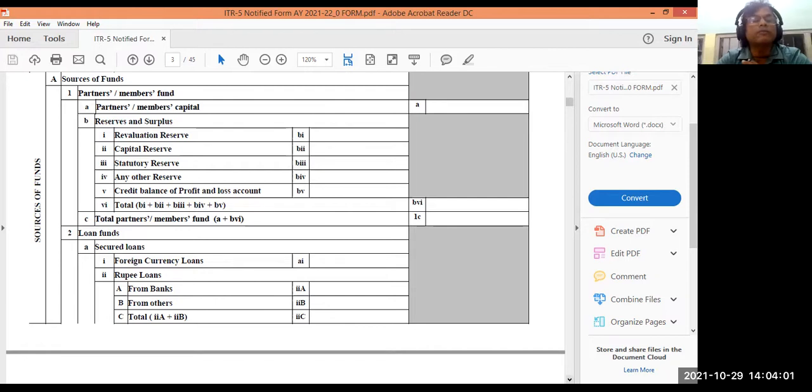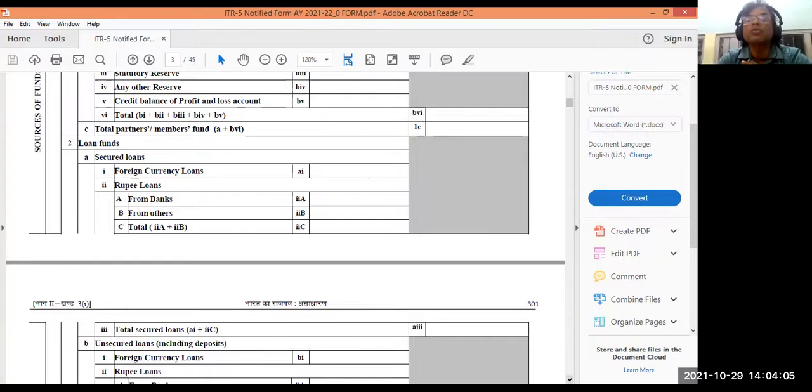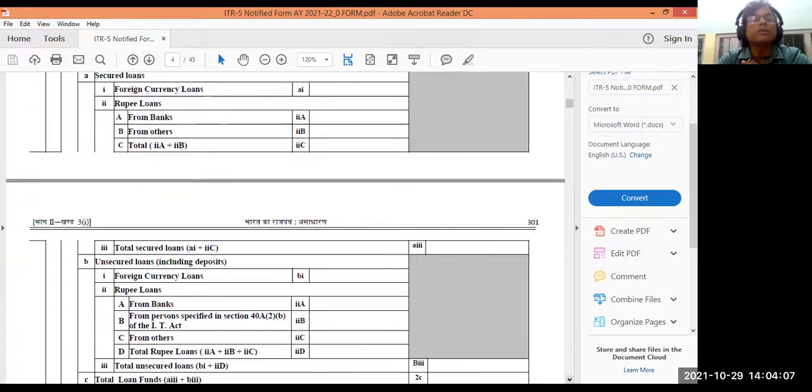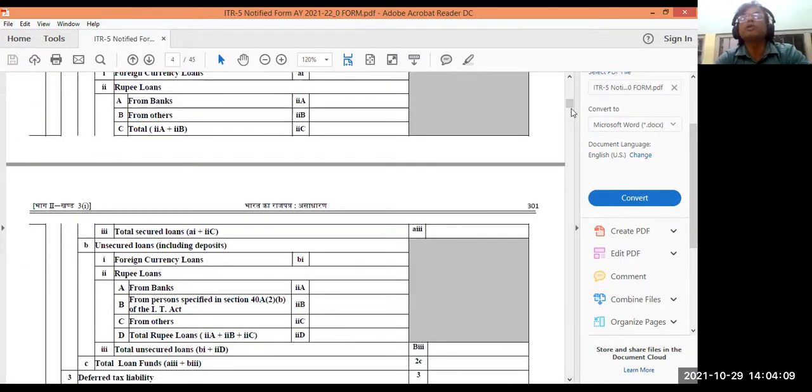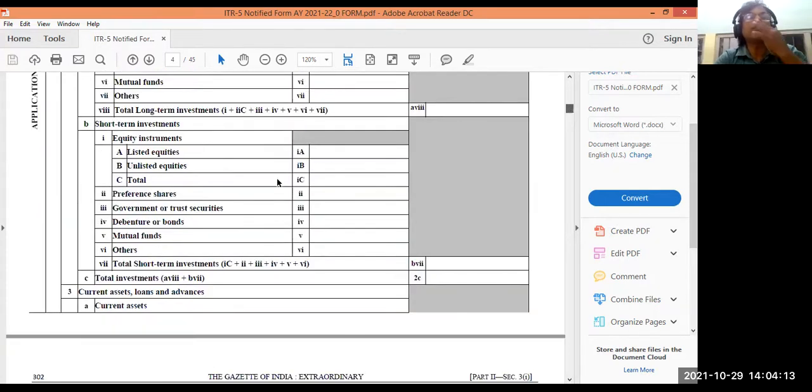So let us go ahead. Let's see the whole format. Let me be a bit quick here. Yeah, from the balance sheet part, you have to write short-term investments, listed equities, unlisted equities, all these things, preference shares in case of those companies.